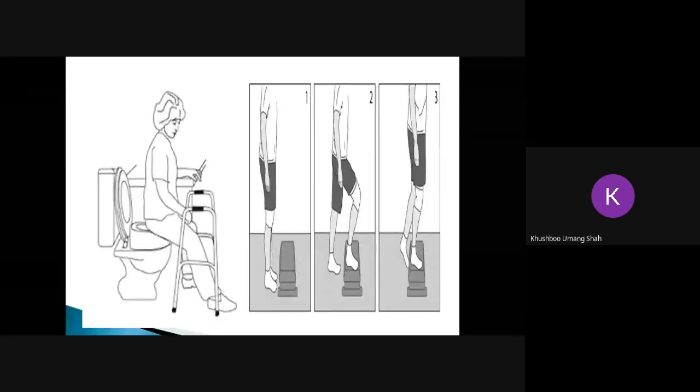Another step is that you can also practice step up and step down, after three weeks, if the strength is good and the person is young or is able to do it. Whenever you're going for step up, step down, it is important that the height of the step is kept very low, because if the height is very high, the person finds it difficult. So you can progress from a lower height to a higher height, from simple to complex. Next. Next slide.